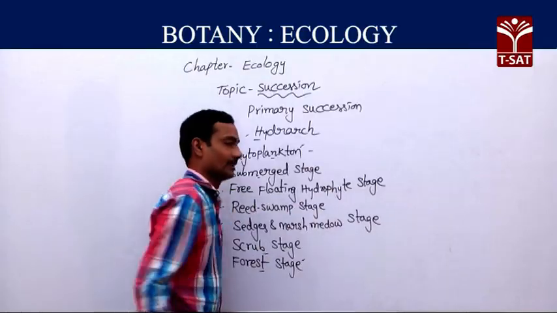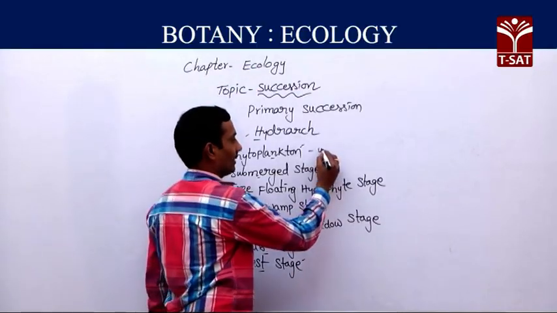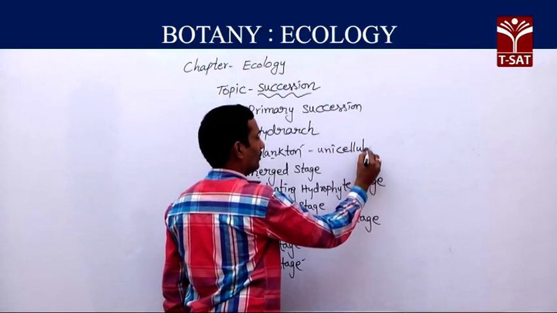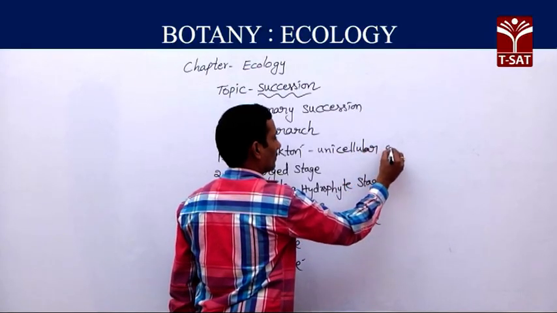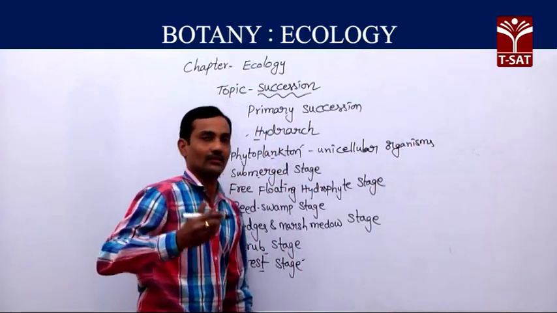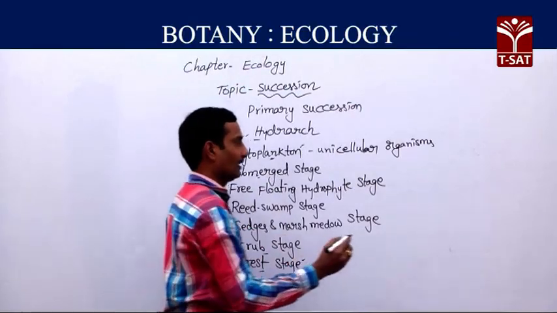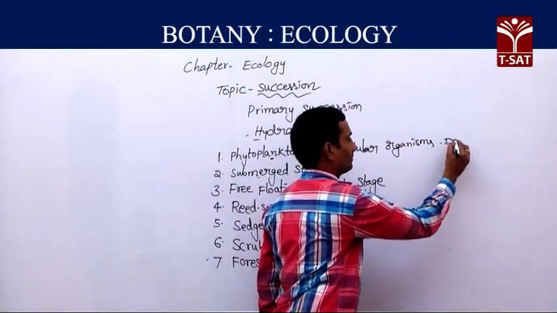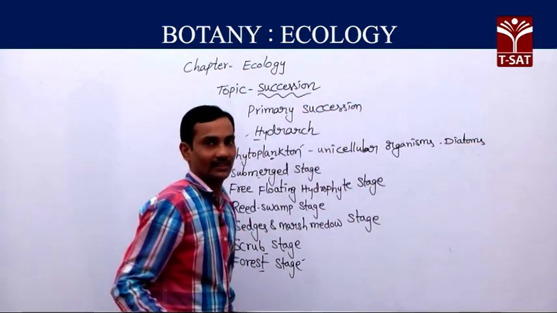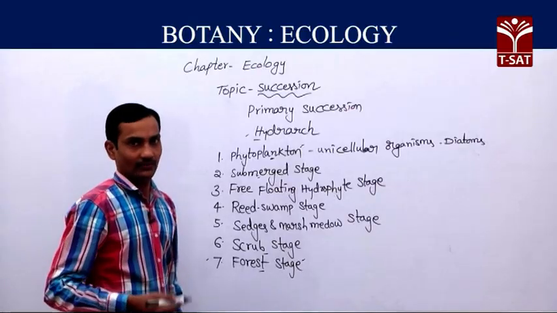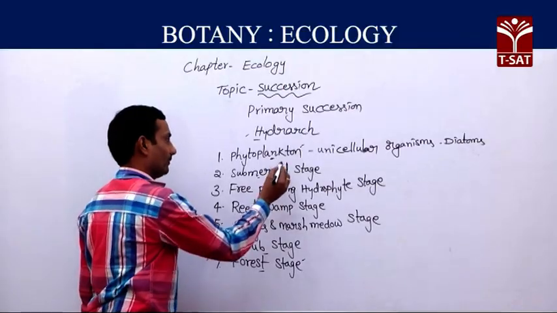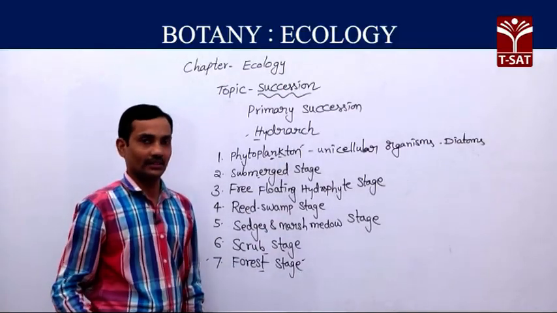Usually phytoplanktons, unicellular organisms, you can find on the surface of water, like diatoms. Next, filamentous green algae and colonial forms of algae we can also find in the phytoplankton stage.